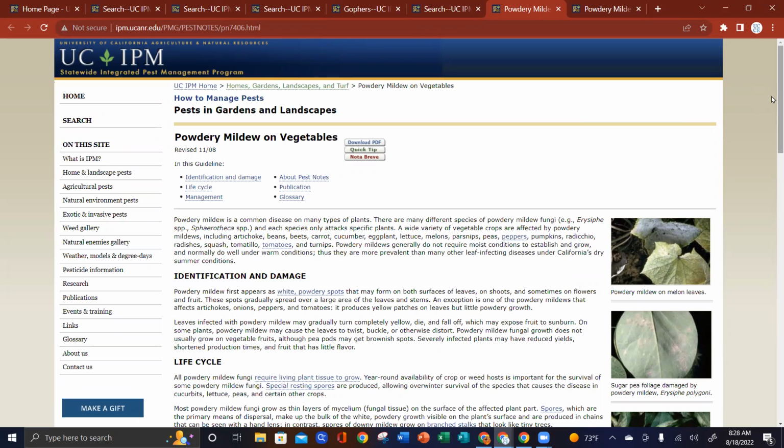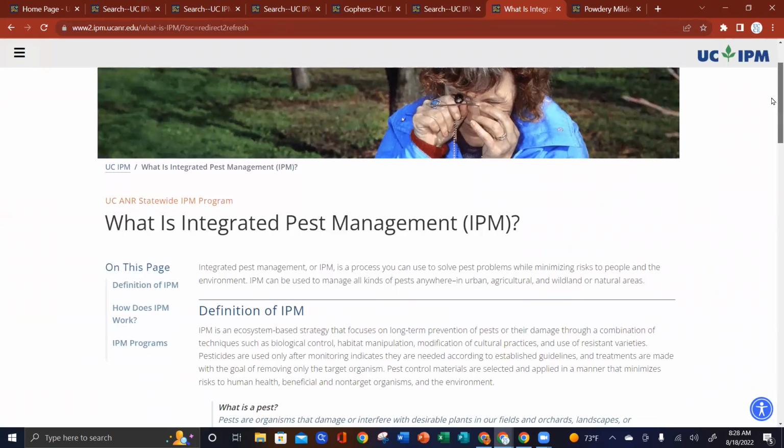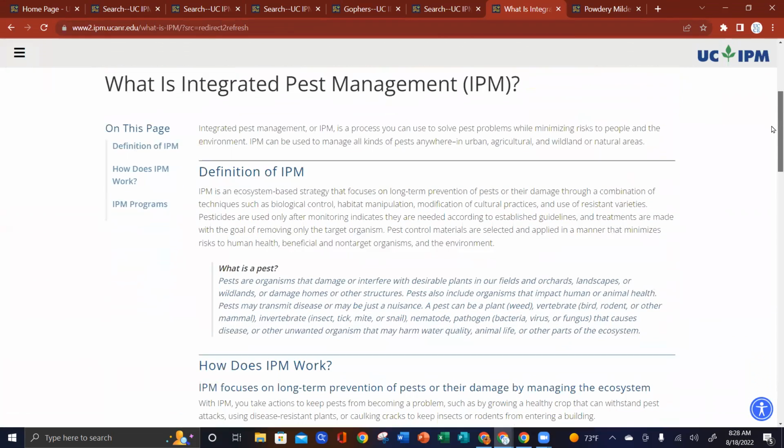One of the things when we go through the Master Gardener program and they teach us our go-to resources is that the UC IPM page is one of them. The UC Integrated Pest Management page is one of our go-tos. And not a bad idea to pop onto this What is Integrated Pest Management and give it a little bit of a read. Because when you start thinking about your whole garden or even your home with an integrated pest management site, you can find long-term solutions that are least toxic to the environment.